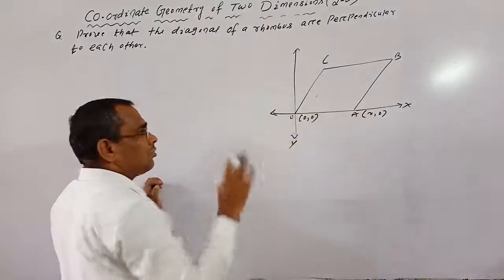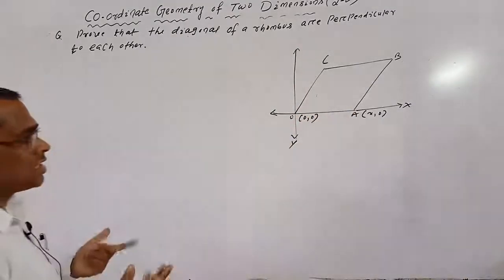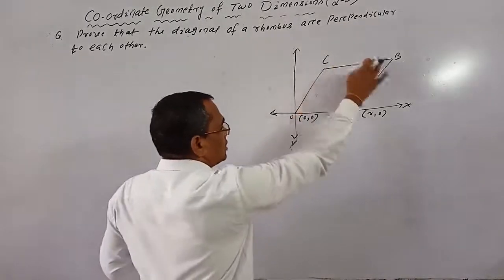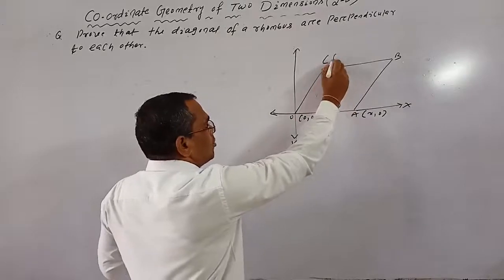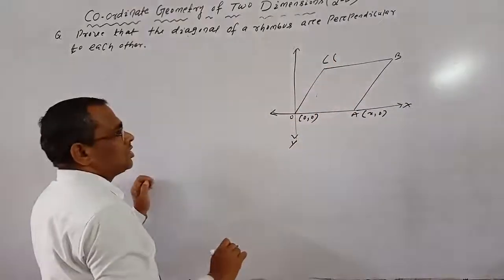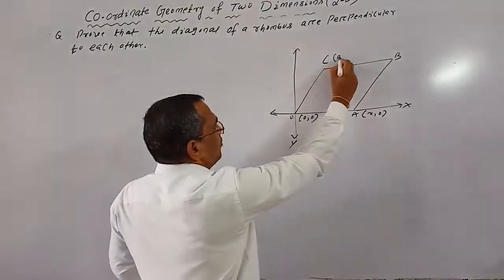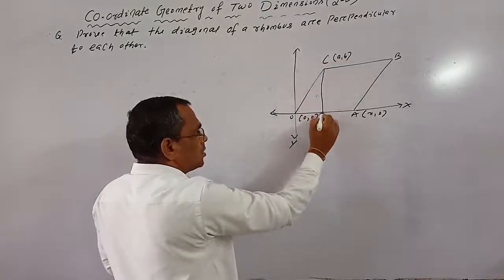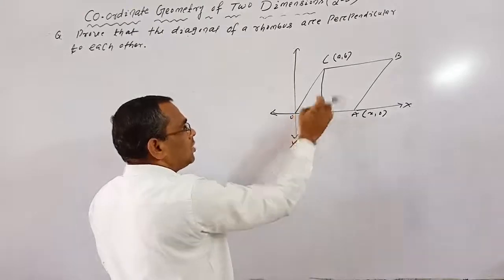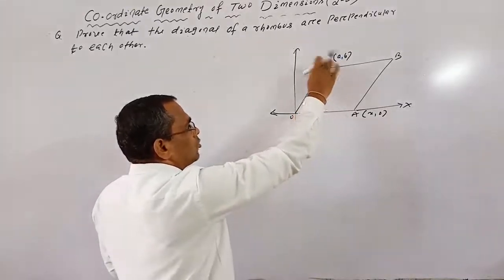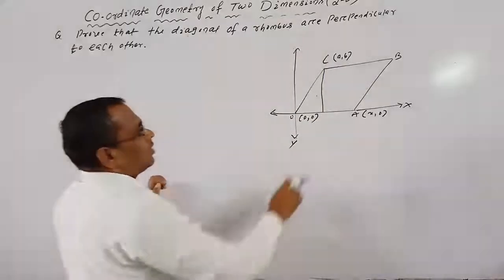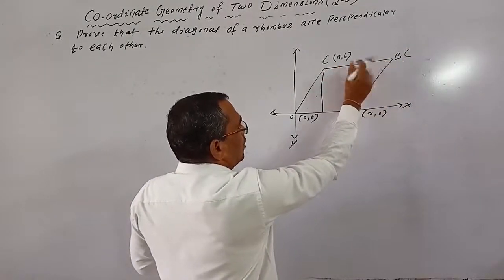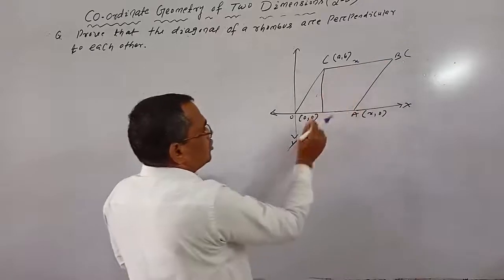You know in a rhombus all sides are equal. So this distance is x, this one is also x. Suppose the coordinate of C equals a comma b. Its x coordinate is a and its y coordinate is b. That's why the coordinate of C is a comma b. And you know the length of CB equals x.